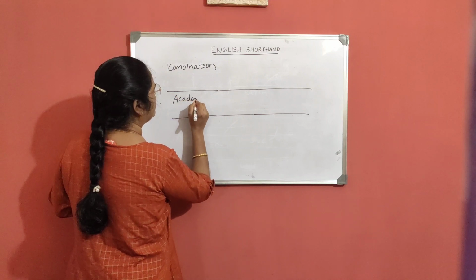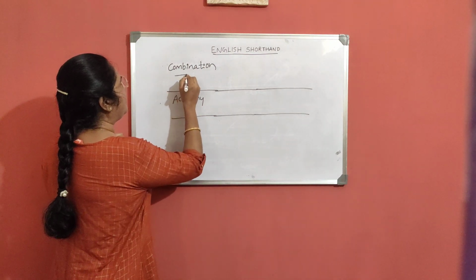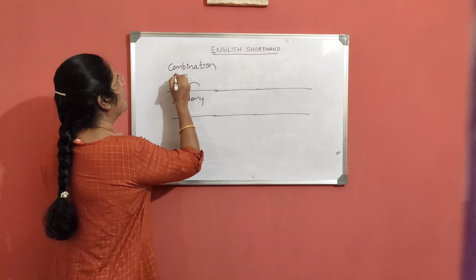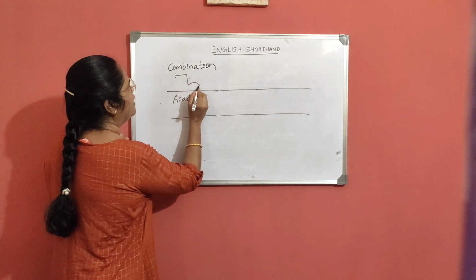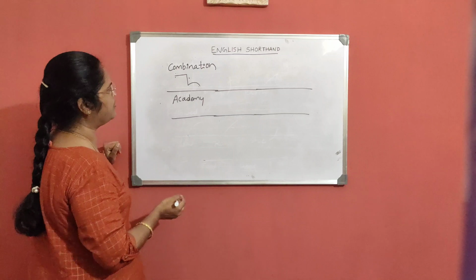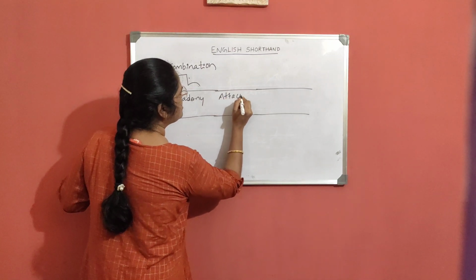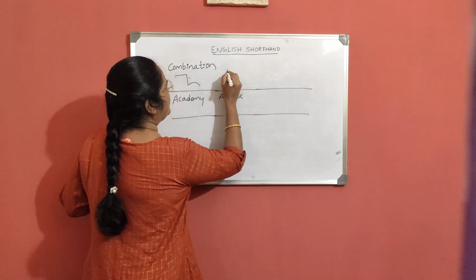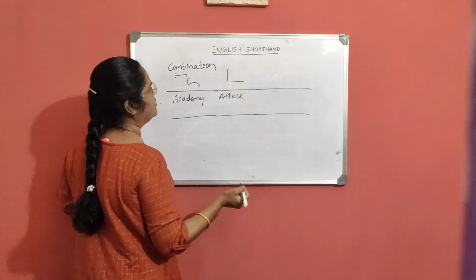Academy, A-D-M. A vowel, again A vowel, E vowel, and here E vowel. Academy. Attack, A-T-T-A-C-K, T-K, A vowel, A vowel.